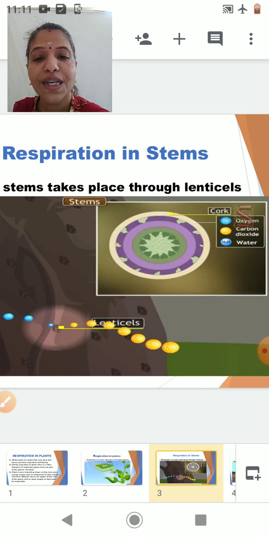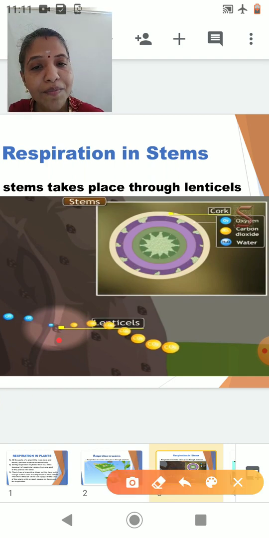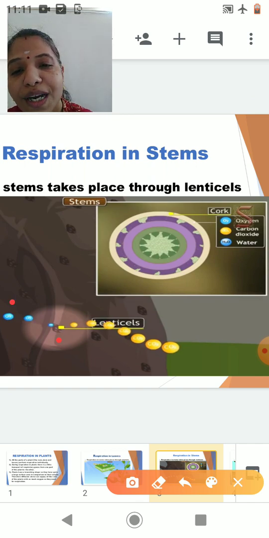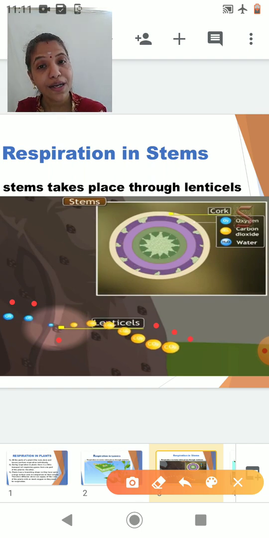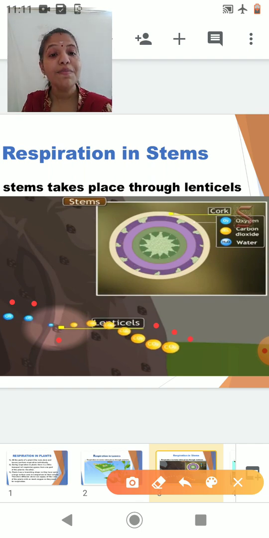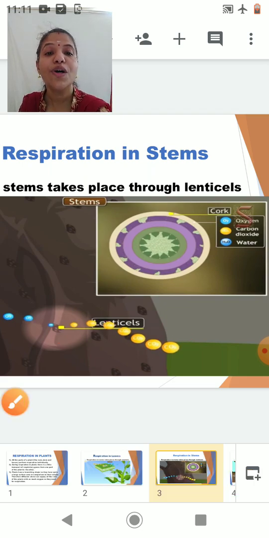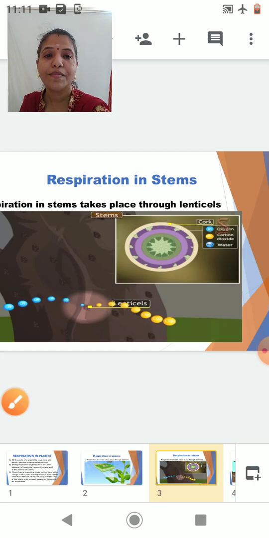So students, here can you see a lenticel in a stem? Can you see those blue bubbles which are entering inside? That is the oxygen. Can you see the yellow bubbles which are coming out? That is nothing but carbon dioxide. So in the case of a stem, the respiration takes place through the lenticels.